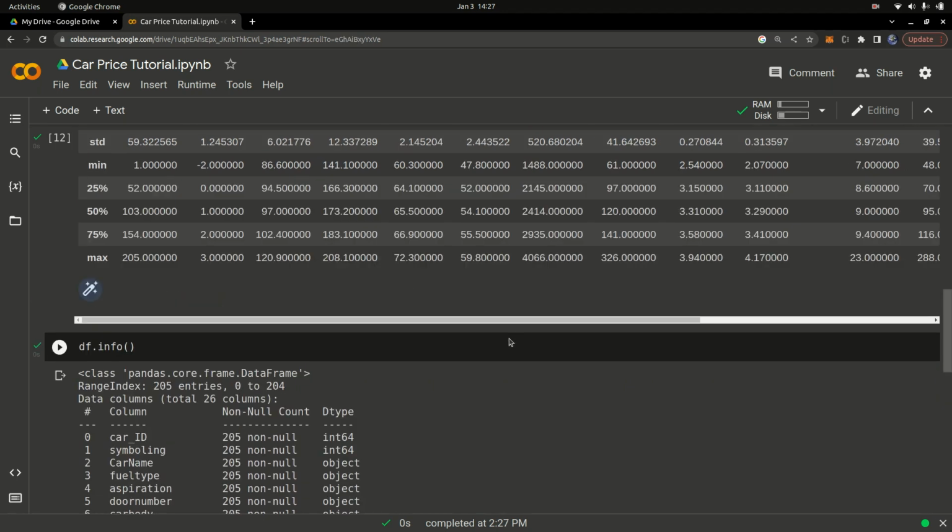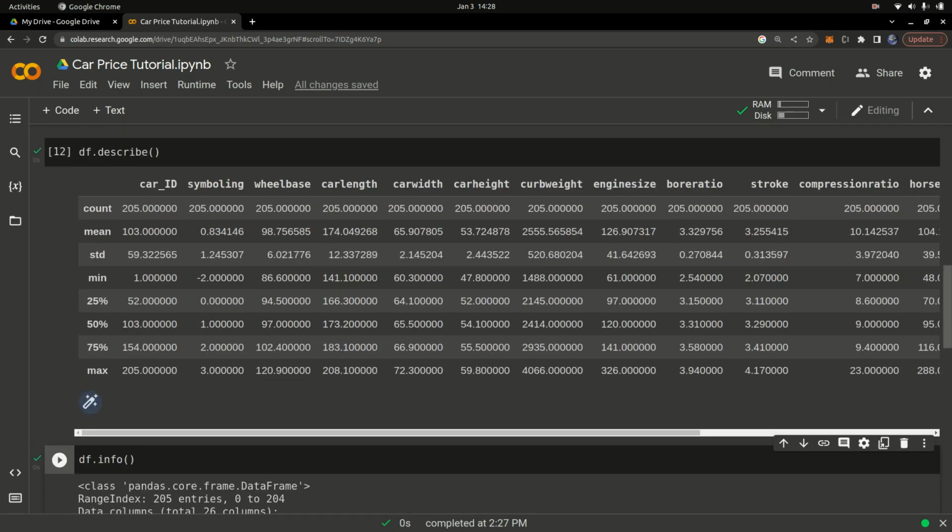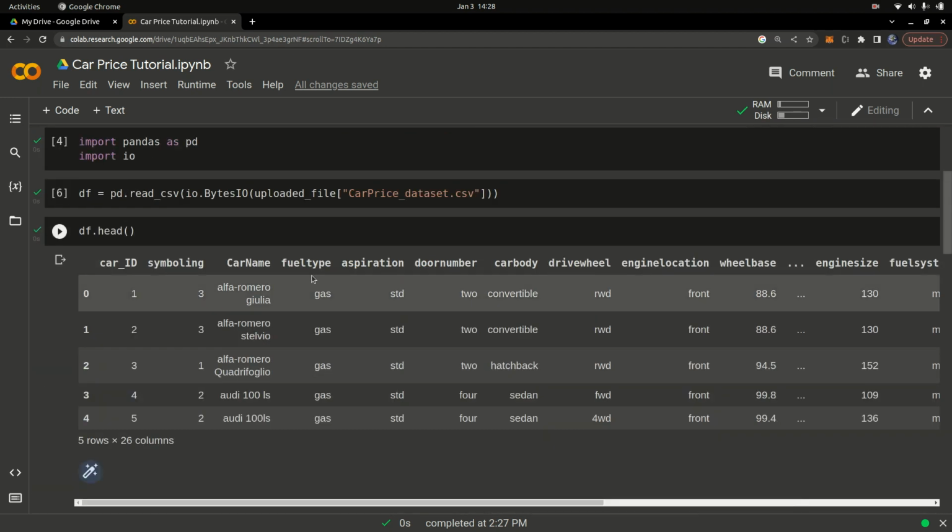So this is going to show me all the different columns. Once I run that, it's going to return the different columns along with the data type. You can see we have the car ID, and it's of int64, meaning an integer of 64 bytes. Okay, we have symboling as int64. We have object, which is the string type. If I look at fuel type, its data type is object, and if I check fuel type, you can see these are just strings, right? So yeah, that's basically it.